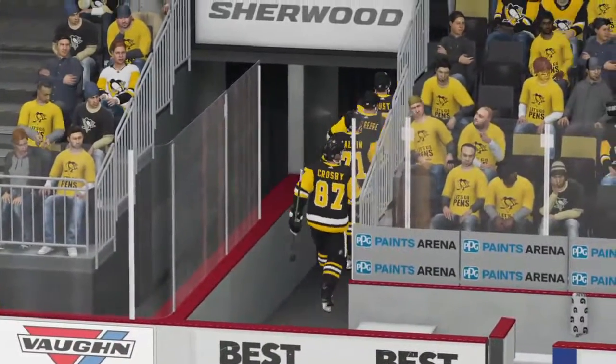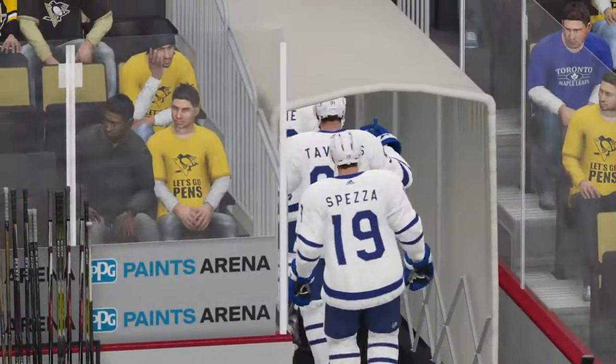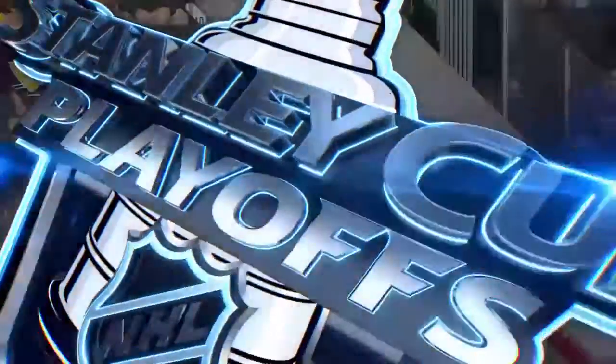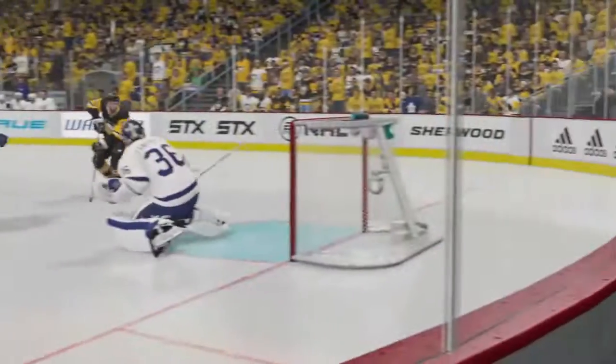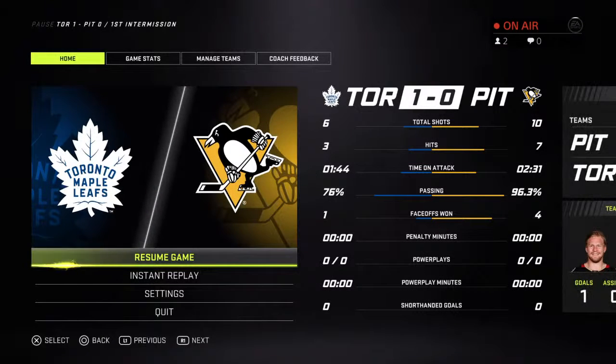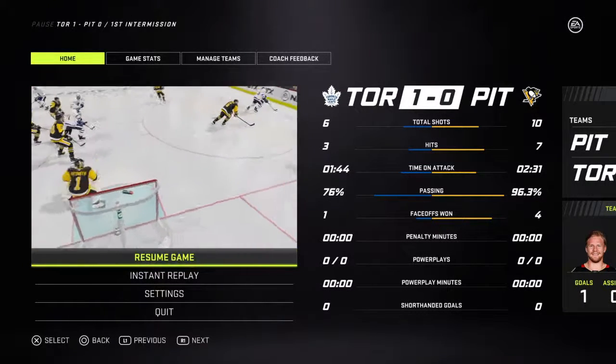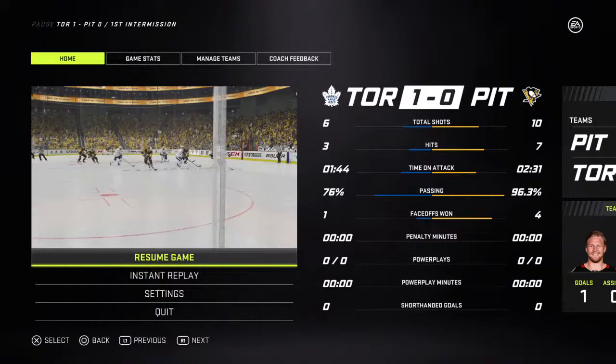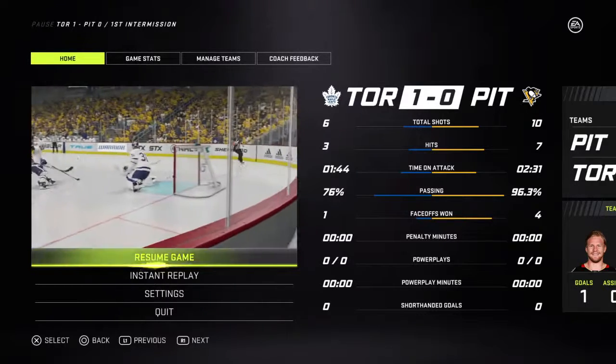Yeah, you know all these games are not going to be easy ones for the Maple Leafs. They have a 2-0 series advantage, and Pittsburgh is not going to let them take Game 3 or Game 4 easy. Shots on goal in the game are 10 for the Penguins with none, 6 for the Leafs with 1. The hits are 7-3 Penguins, face-offs 4-1 Penguins. No power plays, it's 1-0 Toronto after 1.